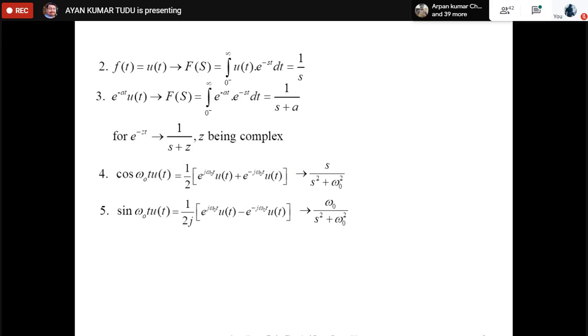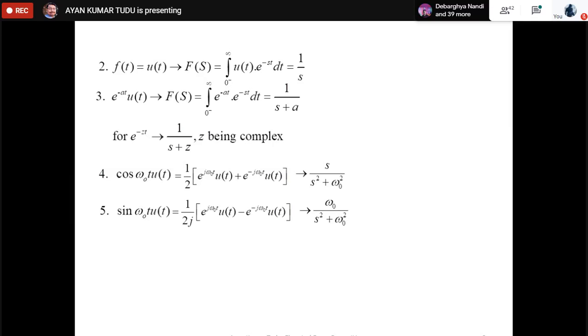Correct? So what do you mean by u(t)? We mean u(t) means 1. So we can write u(t), we may not write u(t). So the Laplace transform of k basically means the Laplace transform of k into u(t). The expression comes out to be k by s. The Laplace transform of k, which is a constant, comes out to be k by s. So this is what we are talking about.